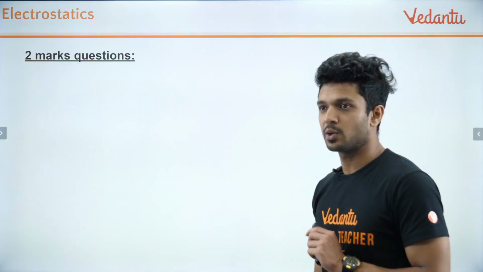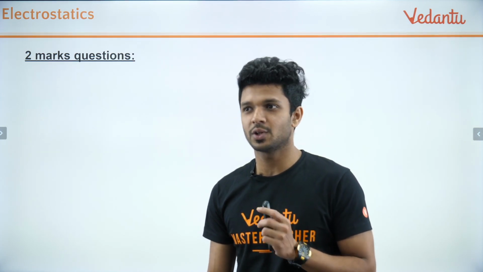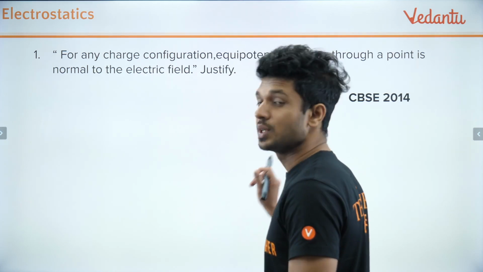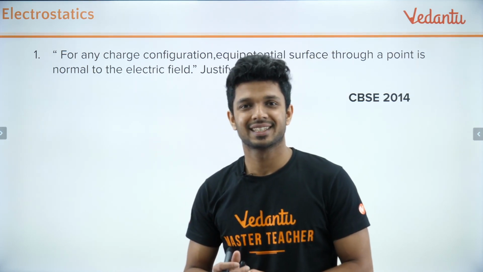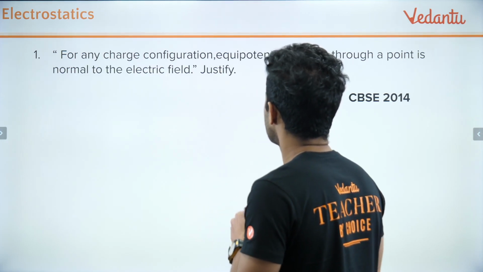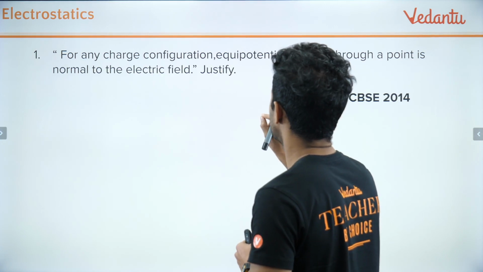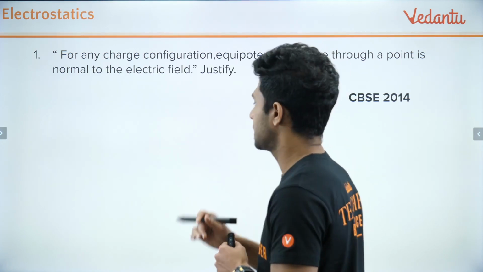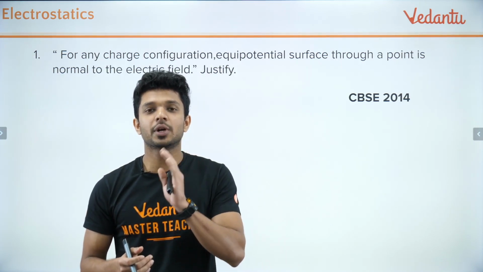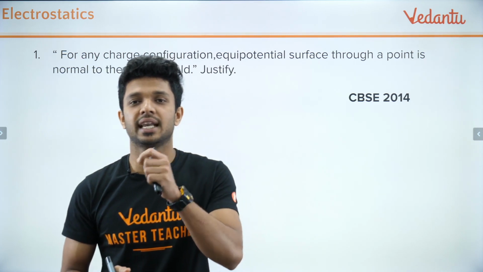So we were doing one more question till now. It was easy, and I hope you have understood the concept also. Let's move to a 2-mark question which came in CBSE 2014. The question goes: for any charge configuration, the equipotential surface through a point is normal to the electric field. Justify. They're asking why the equipotential surfaces always have to be perpendicular to the electric field.